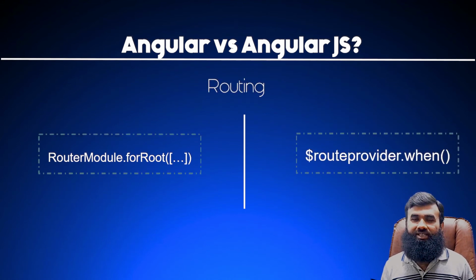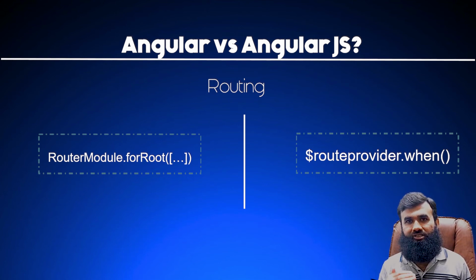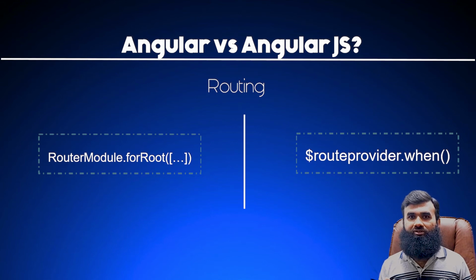Routing helps to navigate from one page to another. As I said, Angular and AngularJS both have a single page application structure, so it is important to navigate between pages and consume the least amount of resources required to route between them. In AngularJS, the $routeProvider's when function is used in route config to navigate between different pages. In Angular, the RouterModule.forRoot method is used to navigate between different pages.